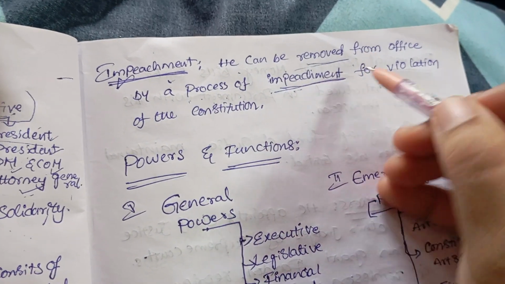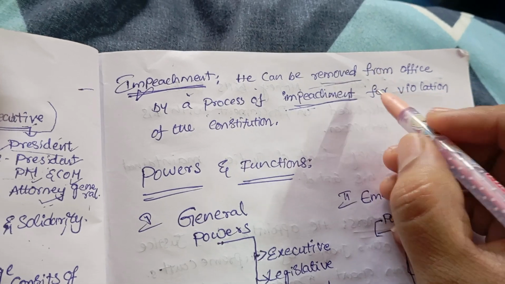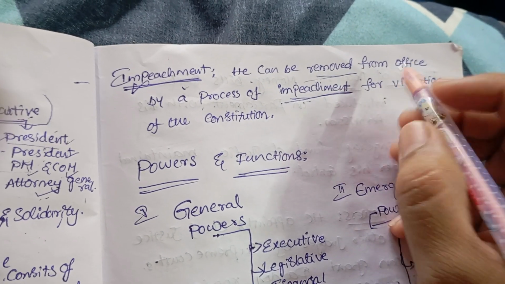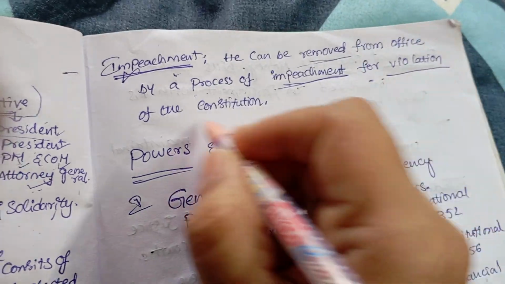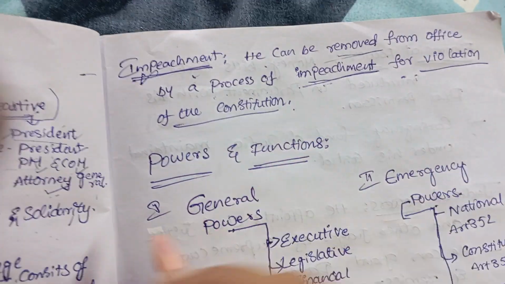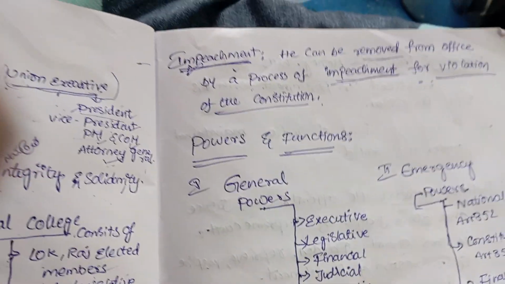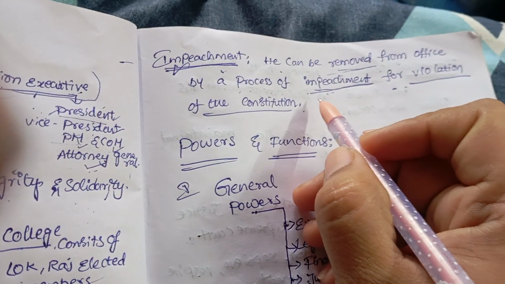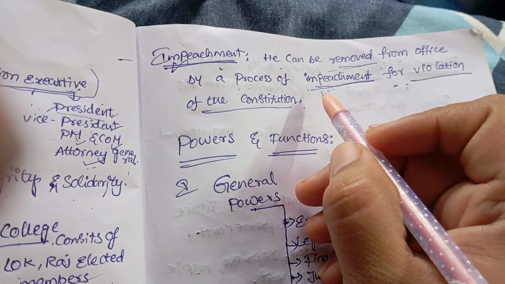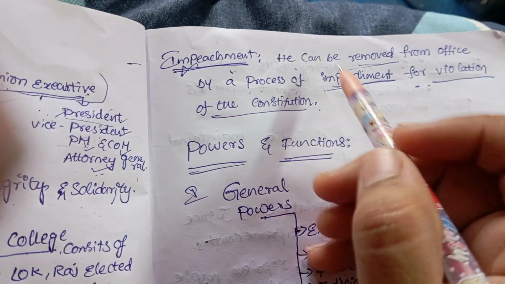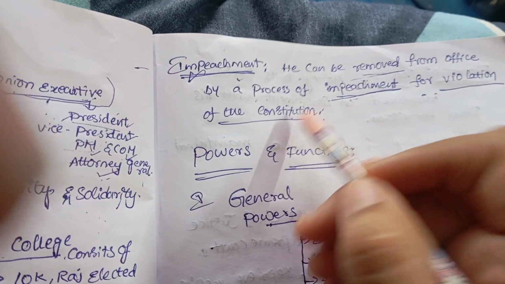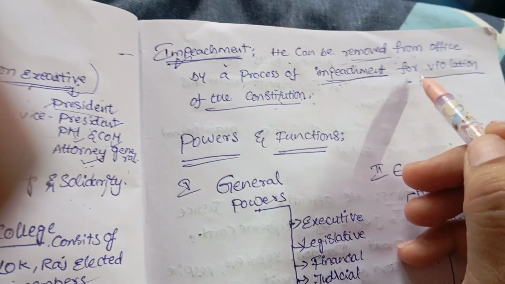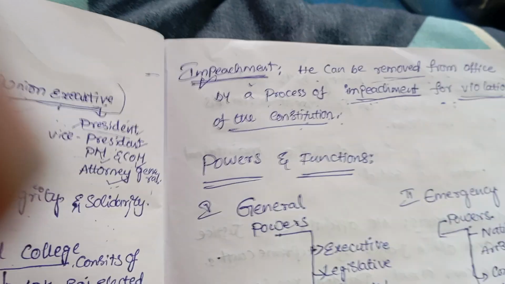Okay, so why is he impeached from this post? Because of violation of the constitution. So on the grounds of violation of the constitution. Okay, and we can also remember that the president is the guardian of the constitution, so he can be removed for the violation of the constitution.